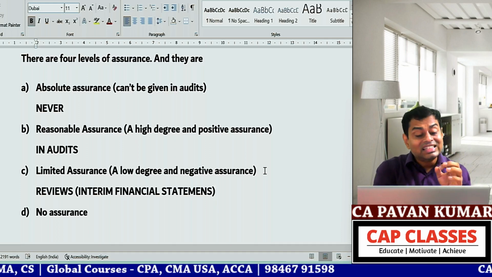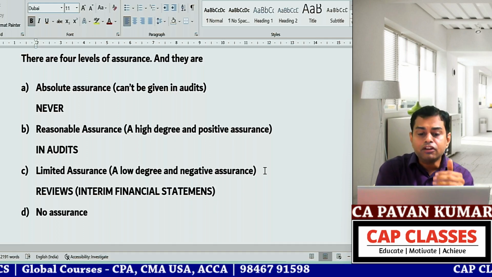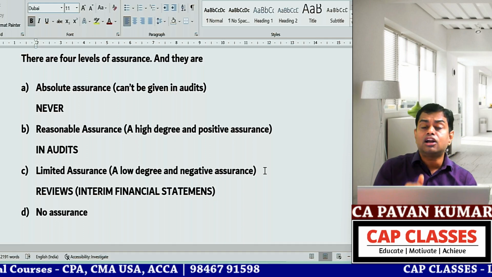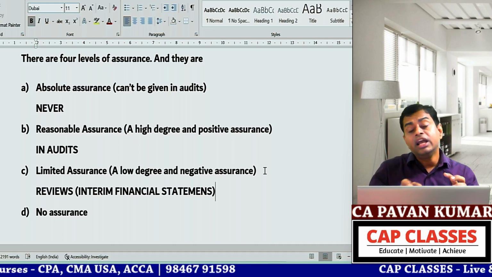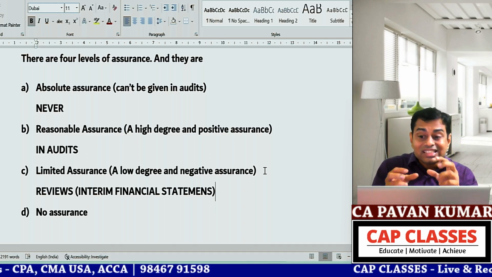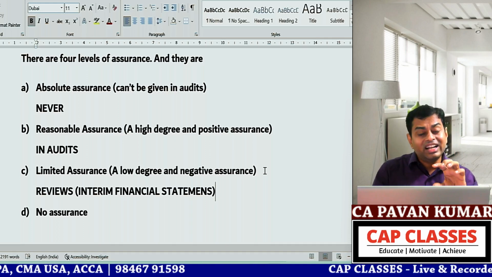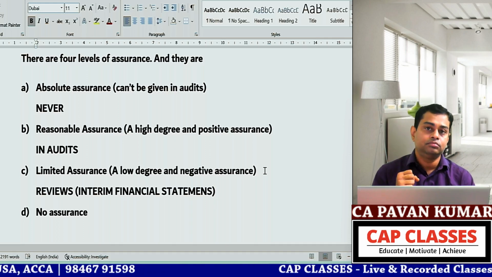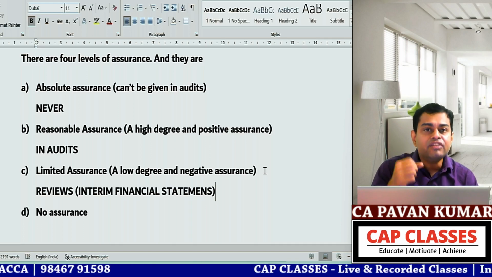So the extent of verification, the level of checking involved in review, will be much lower than that of audits, though in both audit and review we use the same auditing techniques. But the extent of verification will be different.